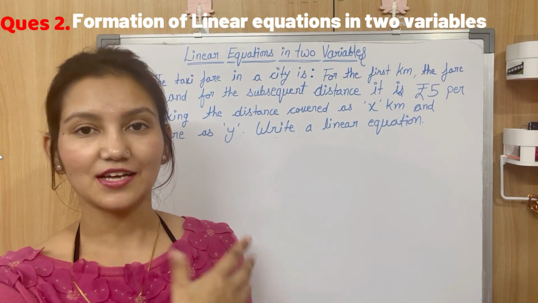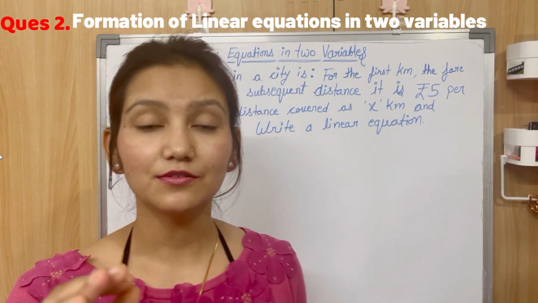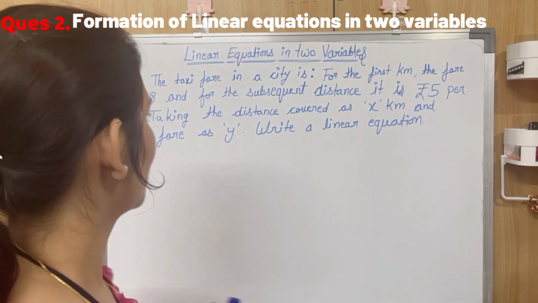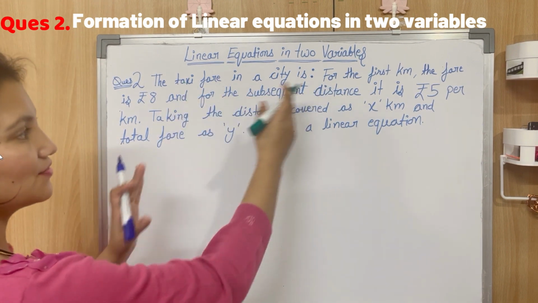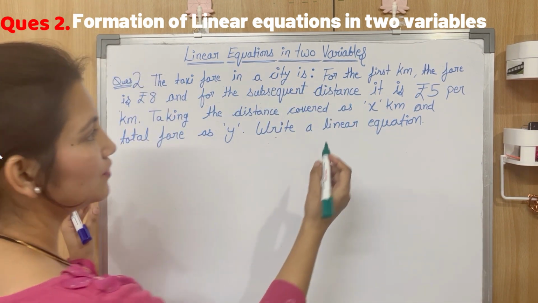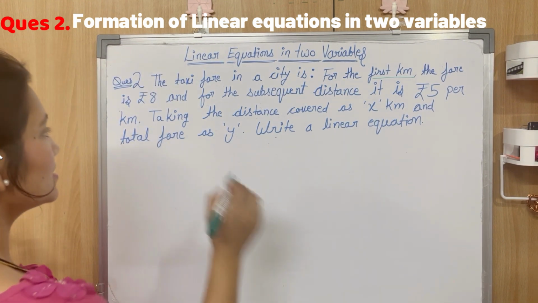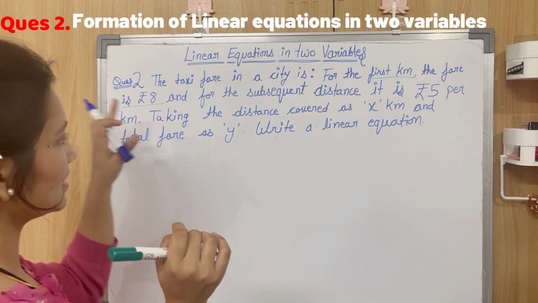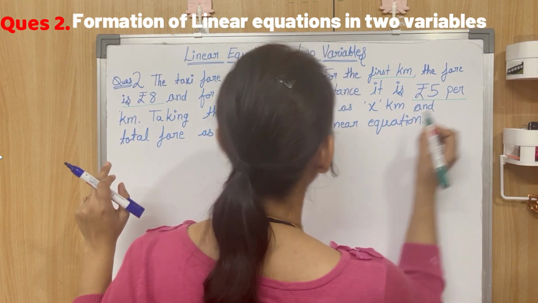So here is another situation for you, and you need to form a linear equation in two variables for this as well. So let's see what the question is. The taxi fare in a city is, for the first kilometer, rupees 8, and for the subsequent distance, it is rupees 5 per kilometer.